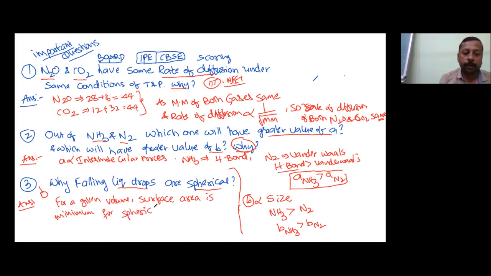If it takes spherical shape, the surface area is minimum. Minimum surface area results in less surface tension, therefore more stable. Less surface tension means more stable. So this is the answer. I think it is sufficient now.